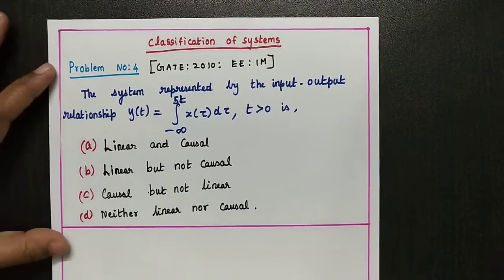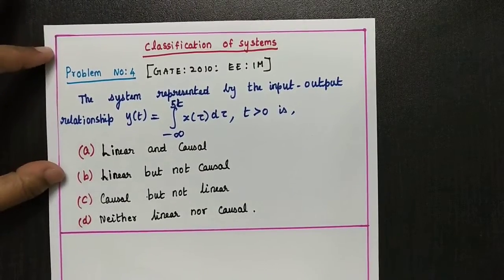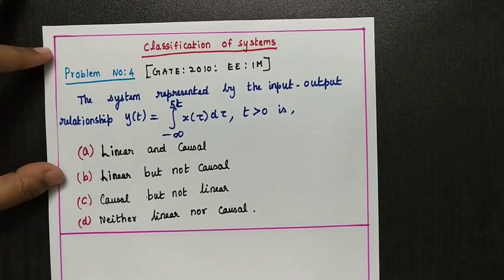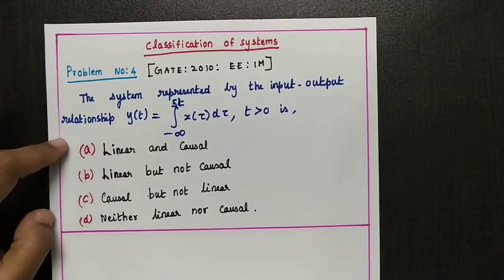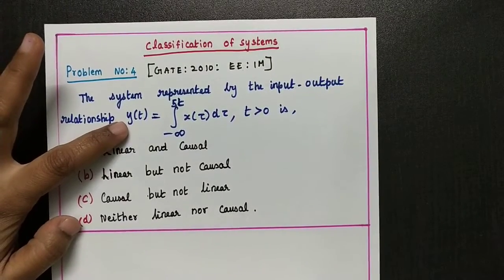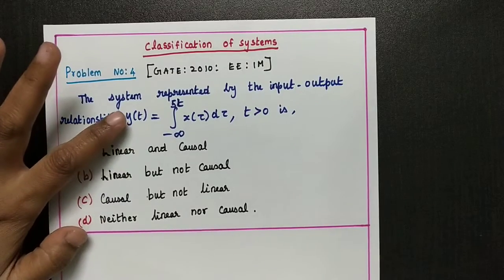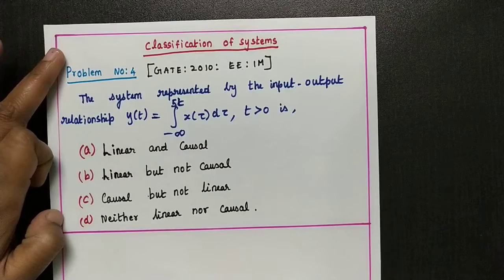Good evening to all. This is problem number 4 from the GATE question, given in GATE 2010 for 1 mark. The system is represented by the equation y of t equal to integral from minus infinity to pi t of x of tau d tau, for t greater than 0.